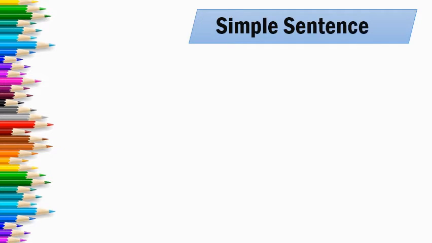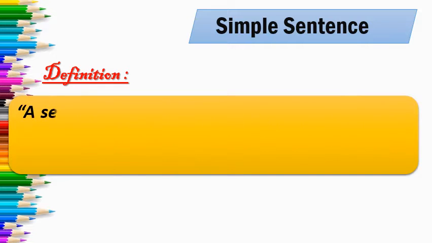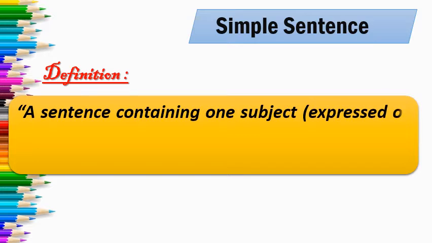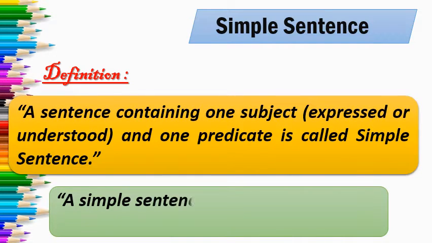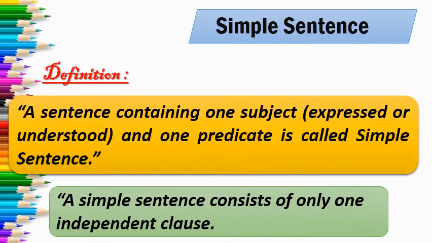What is a simple sentence? So, a simple sentence containing one subject expressed or understood and one predicate is called simple sentence. A simple sentence consists of only one independent clause. Or in simple way, you can remind this what is a simple sentence, which is carrying only one verb, one main verb in it. That is called a simple sentence.